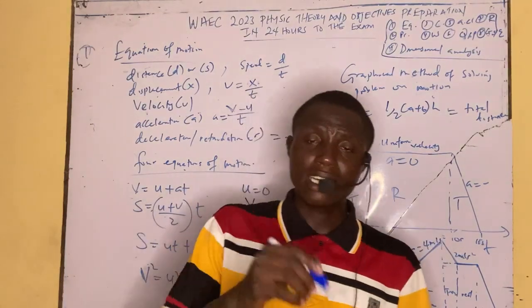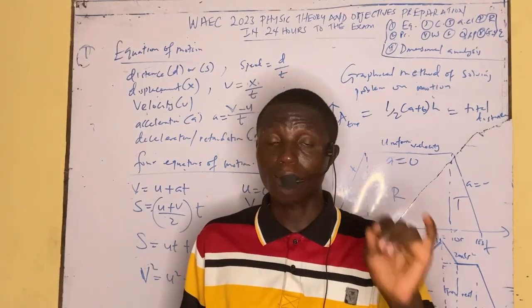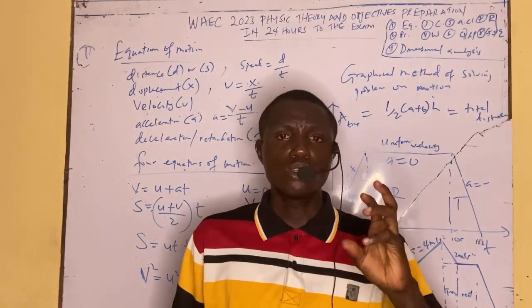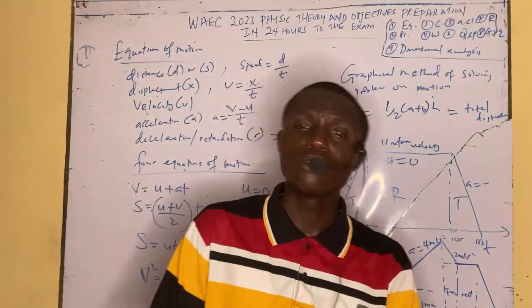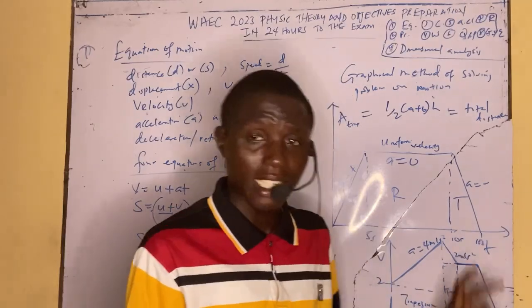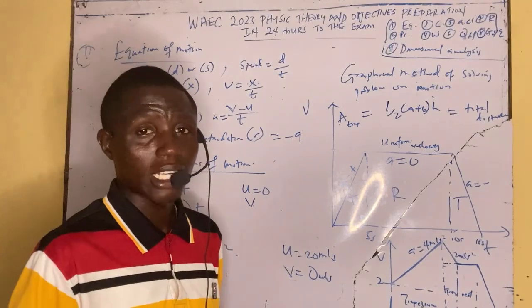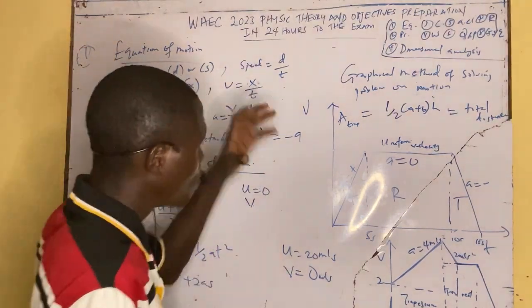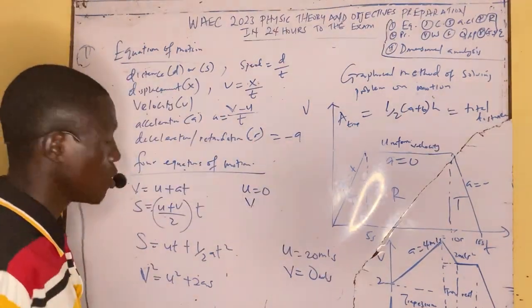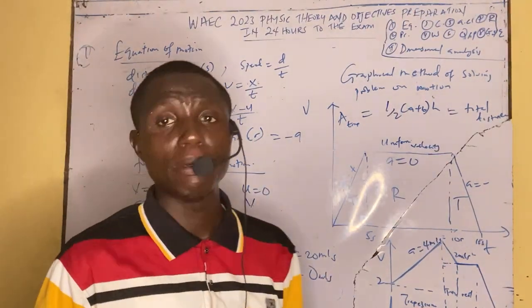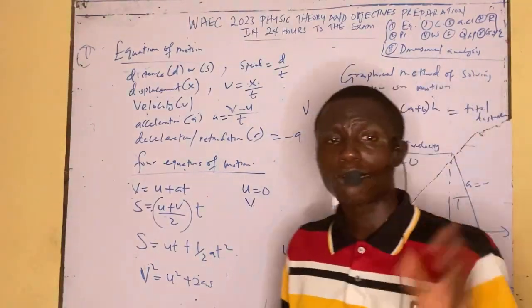you can check my videos and look for equation of motion under JAM. I did it under JAM, that question for JAM classes. So you can go and watch the whole video on equation of motion. I promise you are going to get everything. If you don't get it now, even with the way I explain now, go and watch the video, and it's not going to waste your time. You are going to get a whole lot of tips from it. That's that about equation of motion, how to solve it graphically, and how to use the formula method depending on your choice or depending on the question given to you in the exam.